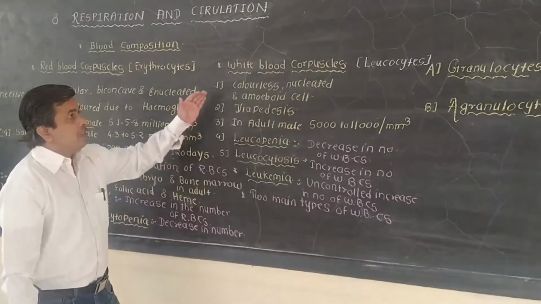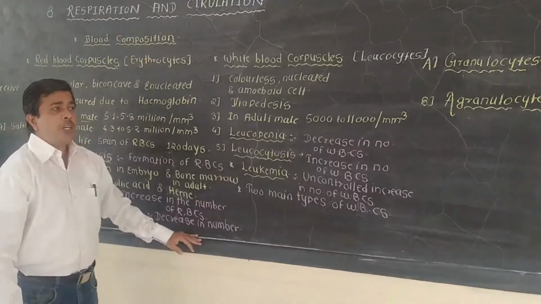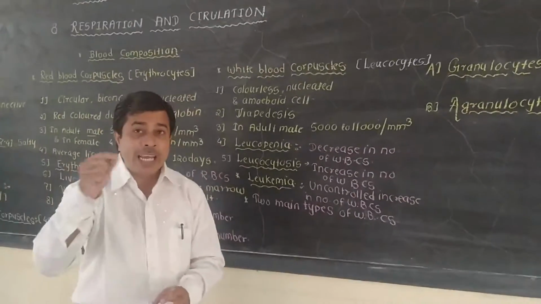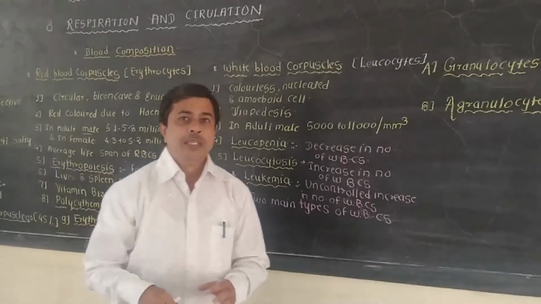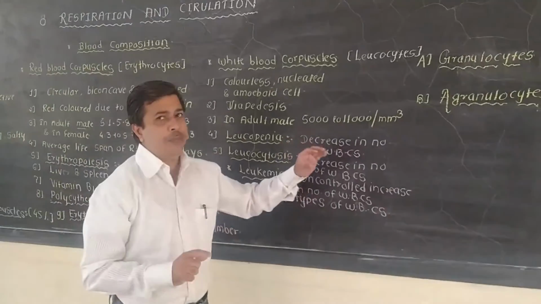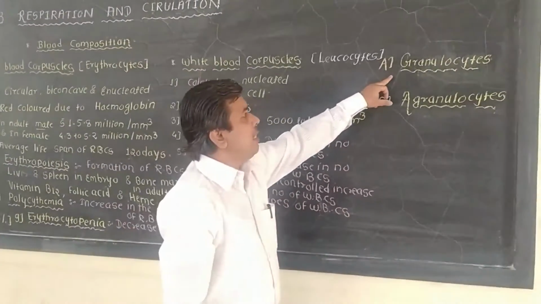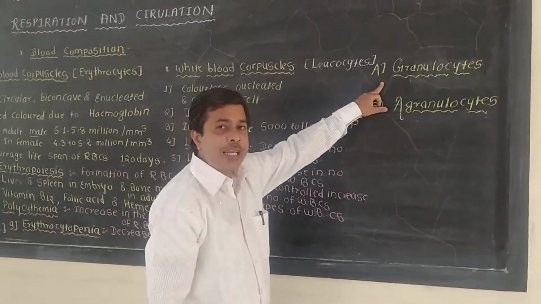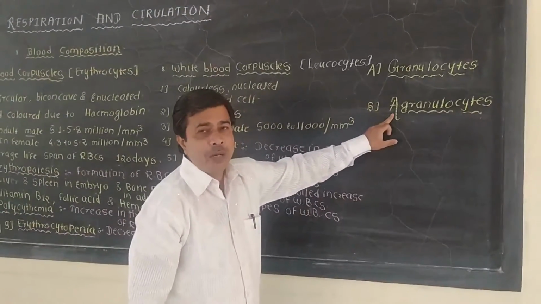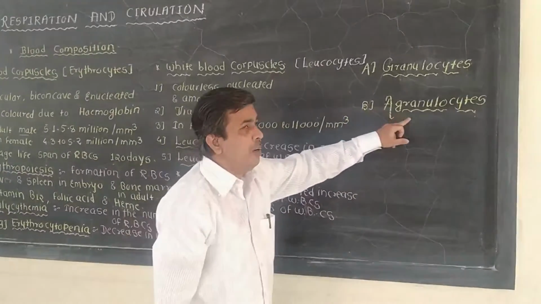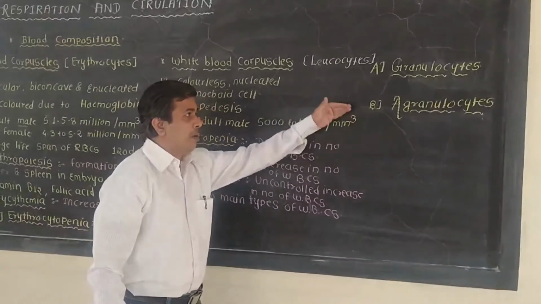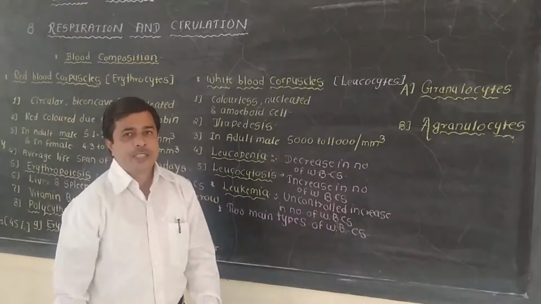Now, white blood corpuscles or leukocytes, on the basis of the presence or absence of granules in the cytoplasm, are classified into mainly two types. If the granules are present, these WBCs are known as granulocytes, and if the granules are absent, such WBCs are known as agranulocytes. So this part we will cover next.